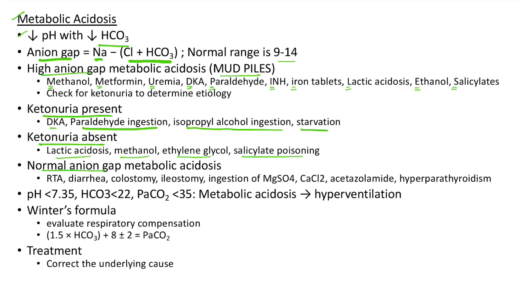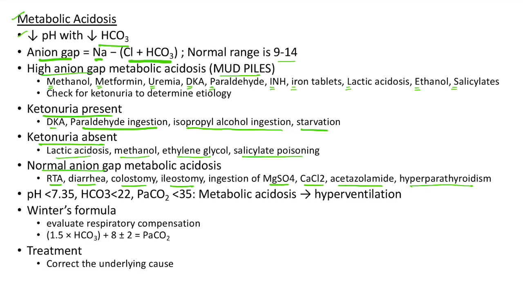Now let us see about the causes of normal anion gap metabolic acidosis: renal tubular acidosis, diarrhea, colostomy, ileostomy, ingestion of magnesium sulfate, calcium chloride, acetazolamide, and hyperparathyroidism.